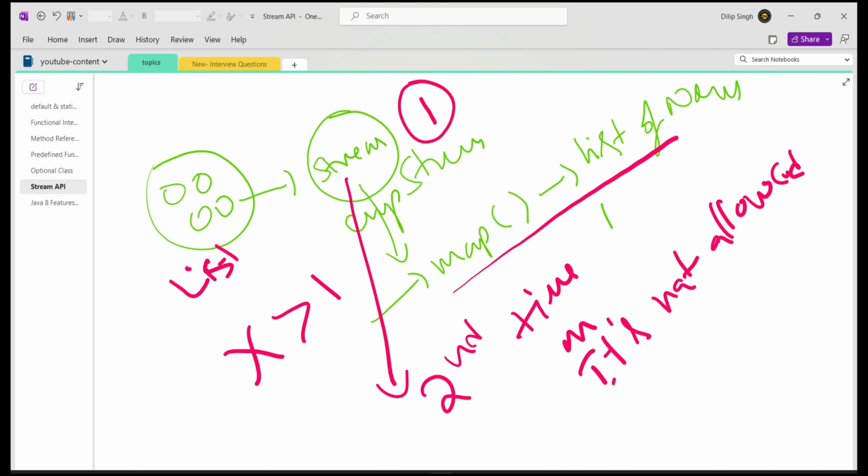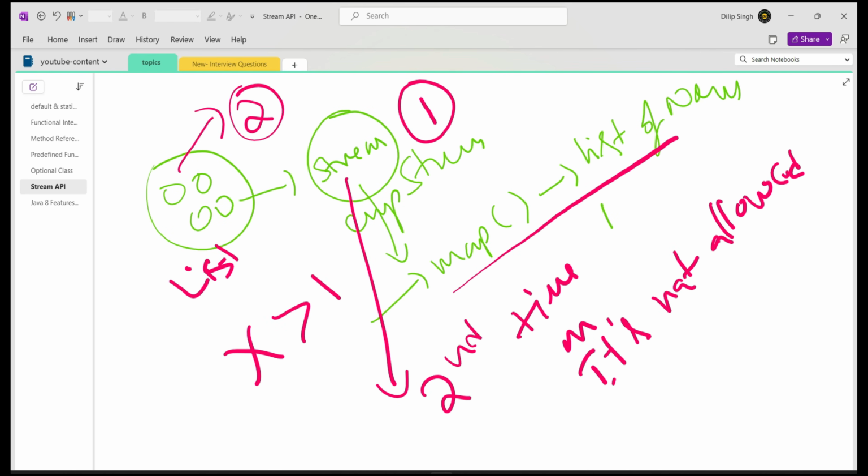Then what do you have to do? If it is not allowing the stream object to be used a second time for other operations, you have to create one more stream instance from the actual source object. So you have to create a fresh stream object. This will be asked in interviews also: can I reuse the stream object multiple times to perform different operations?